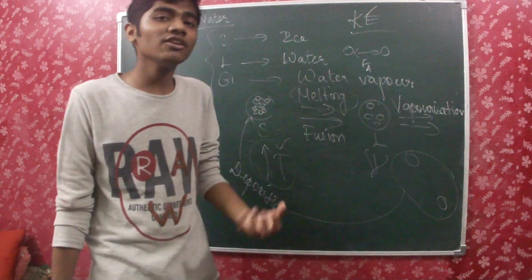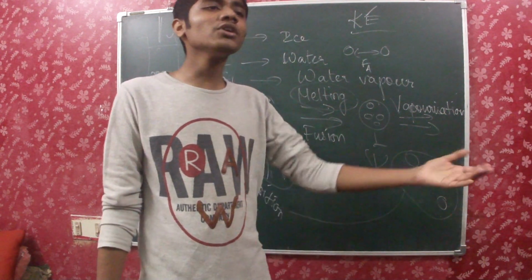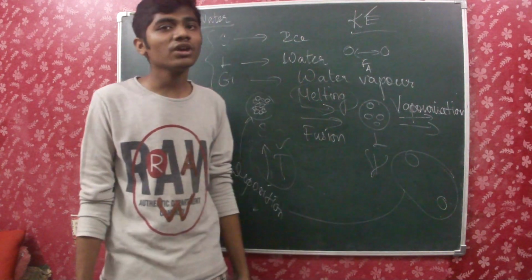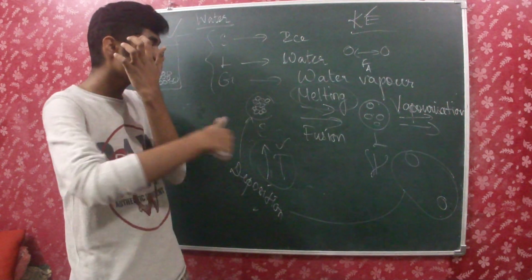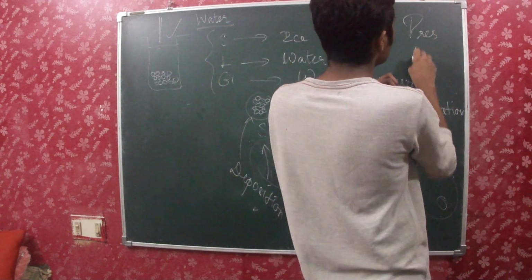For example, a solid, if you are just heating it like anything, it will change to the next state of matter. And if you want to bring that back, you have to just increase the pressure. Okay, if you are increasing the pressure, you can bring it back. So this is the state of matter change which occurs here. So the two things which are responsible are pressure and temperature.